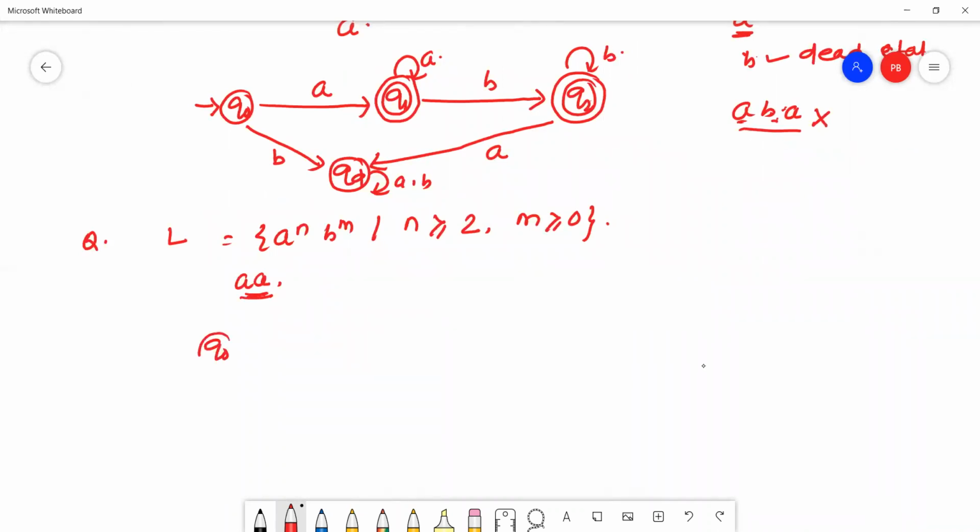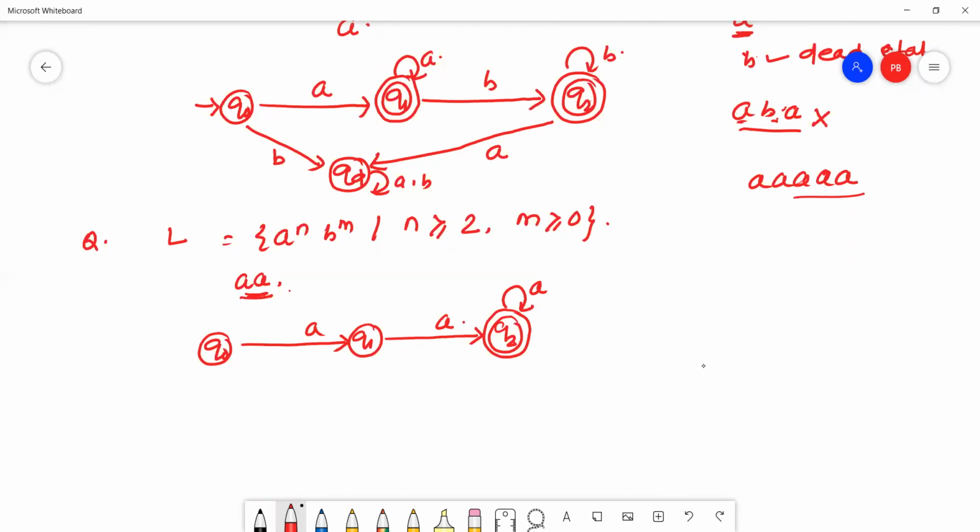This is Q0. This is Q1. This is Q2. Q2 is my final state. The minimum string is double A. After 2A, it must be a loop because 3A, 4A, 5A may come like this.